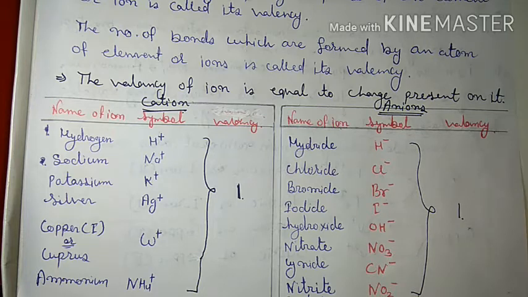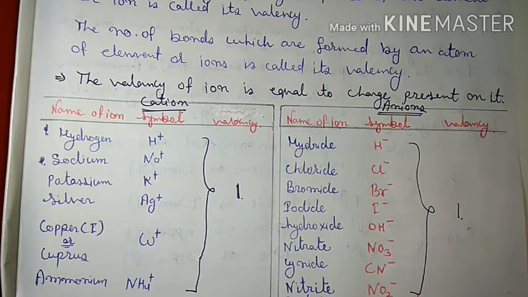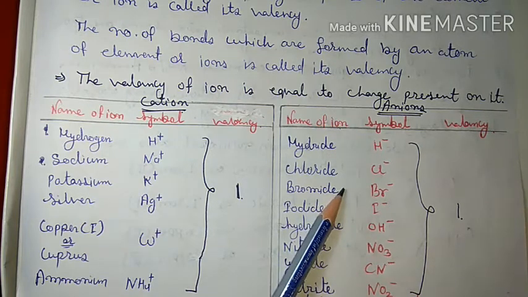Now, there is a table of ions, and for your kind information, it is very important for us, because according to me, if you memorize this table, then your problem of memorizing the formulas of different substances will automatically be solved. How, we will discuss, but first let us discuss the table of ions. Here, that is cation and that is anion.